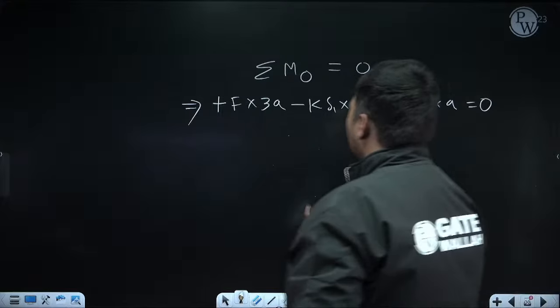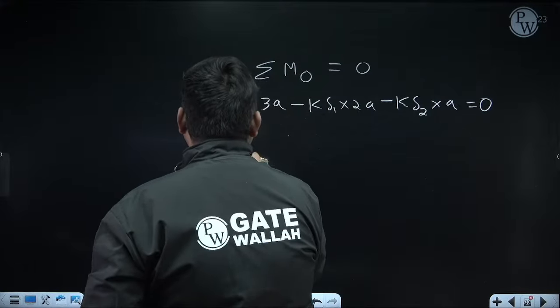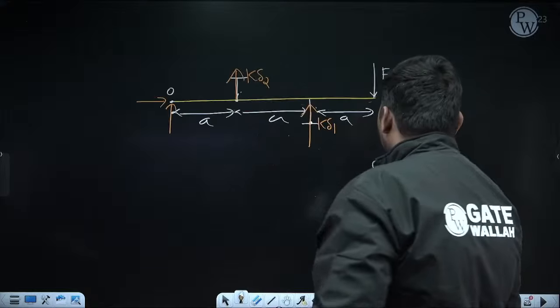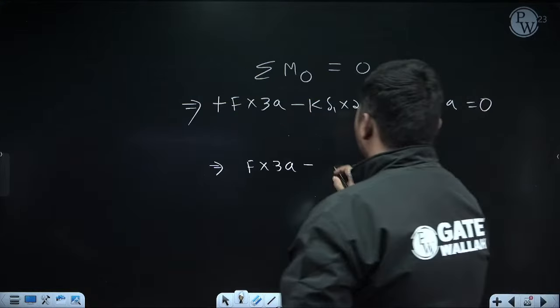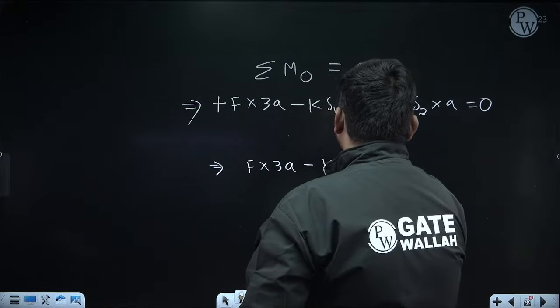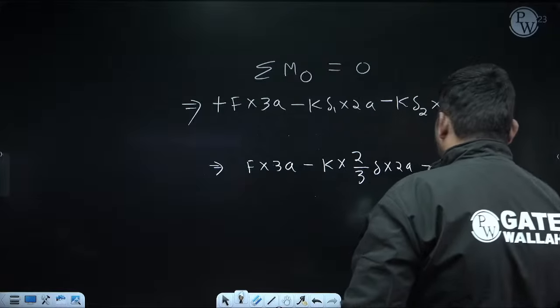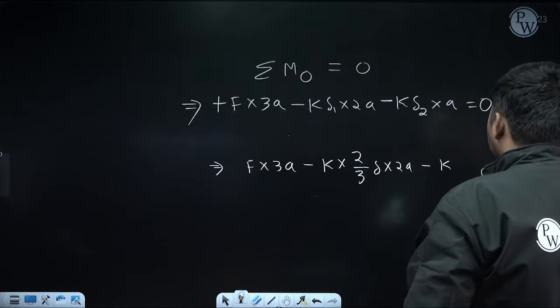Now just solve this. We calculated the expressions of delta 1 and delta 2 in terms of delta. So it is F into 3a minus K delta 1. Delta 1 is 2 by 3 delta. So it will be K into 2 by 3 delta into 2a, minus K delta 2. Delta 2 is delta by 3.